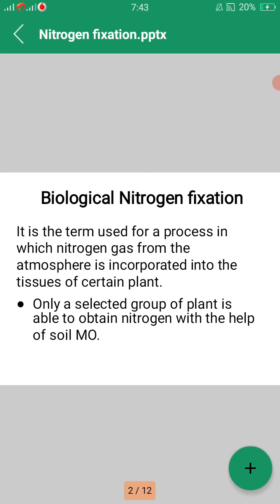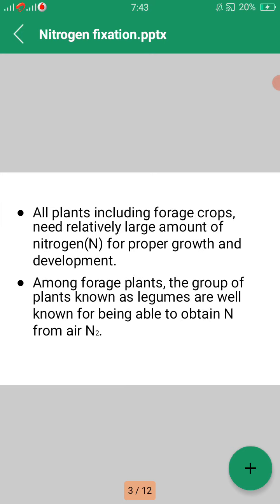All plants including forage crops need relatively large amounts of nitrogen for proper growth and development. Among forage plants, the group of plants known as legumes are well known for being able to obtain nitrogen from air.